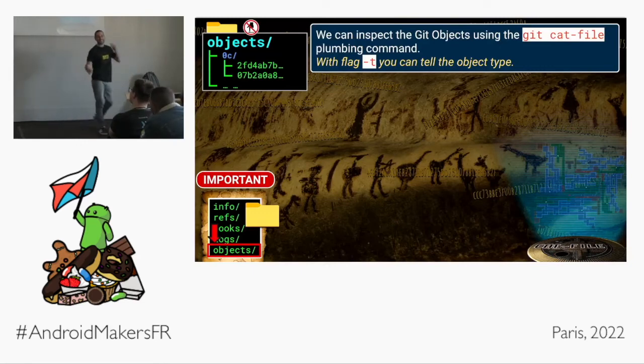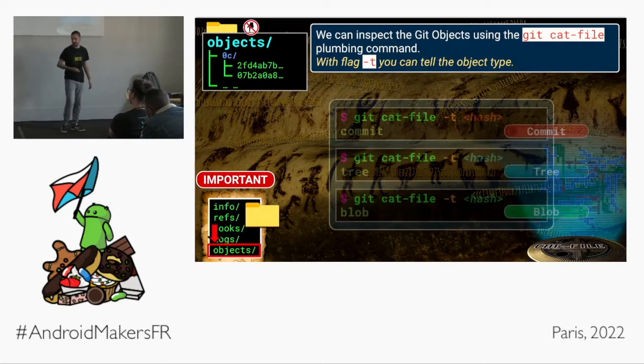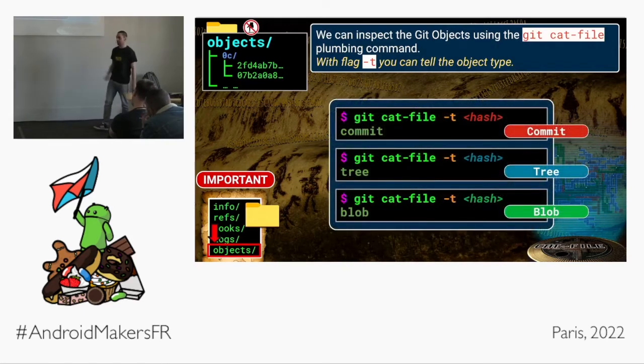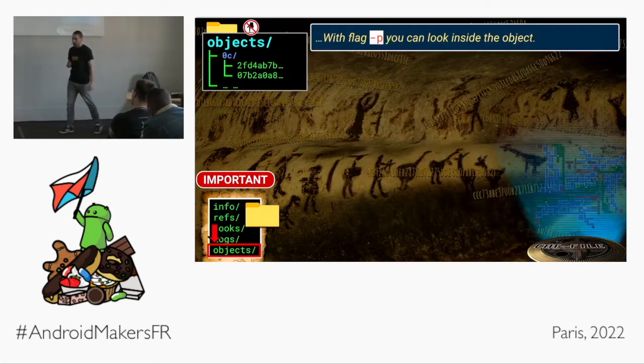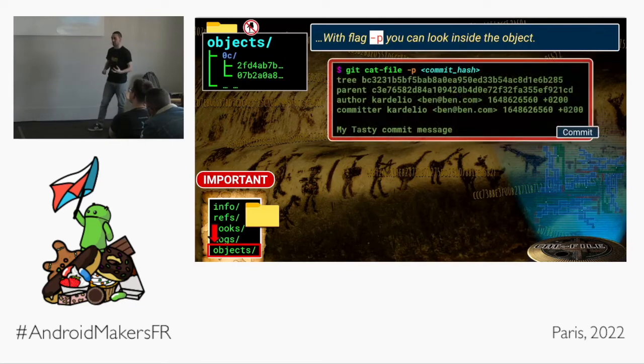So we can use git cat-file, starting off with the -t flag to say, hey Git, what type of object is this thing that we're looking at? cat-file -t, give it an object. It might say, oh, that's a commit object. It might say that's a blob object. It might say that's a tree object. Cool, things are starting to connect. But more importantly, we can use the -p flag to prettify it, to look inside that object and see some plain English in front of us.